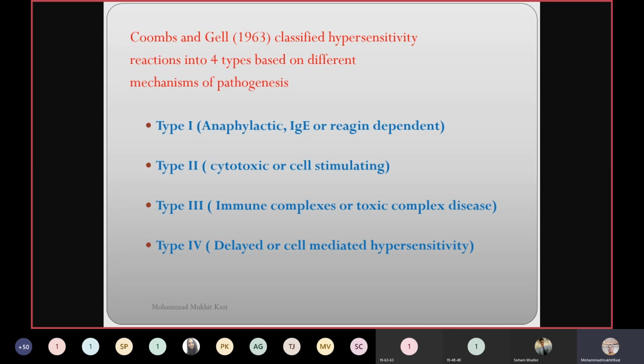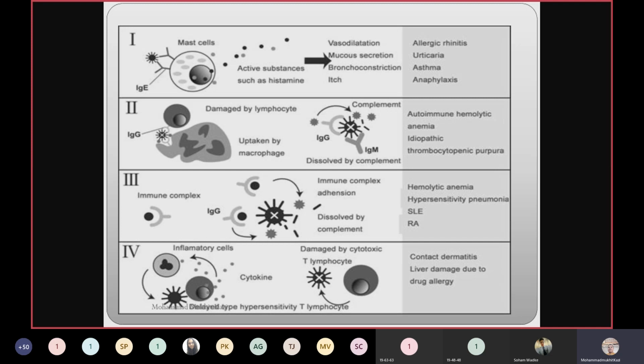Probably you might have heard there was chikungunya. People were suffering from joint pains for years, 2 years. That is because antigen-antibody complex gets deposited in the joints, and that leads to pain, and it remains for quite a long time, almost 2 years. People have experienced that joint pain even 2 years after infection with chikungunya. That is the immune complex type 3 hypersensitivity reaction. And what is type 4? It is the delayed or cell-mediated hypersensitivity reaction, which we will be learning one by one now.